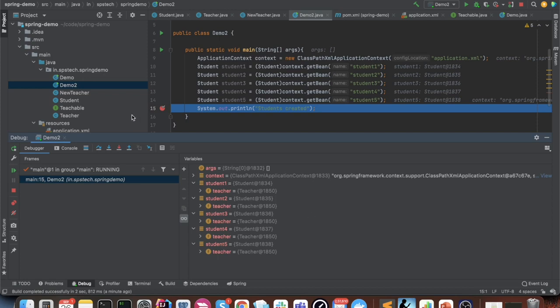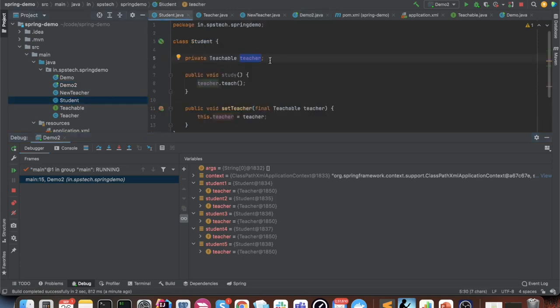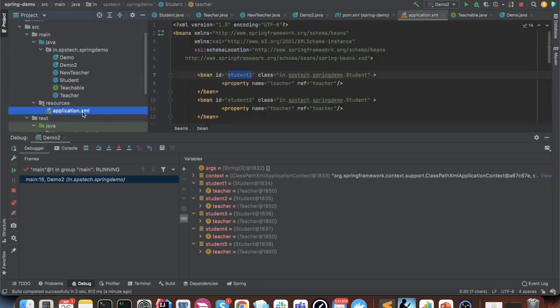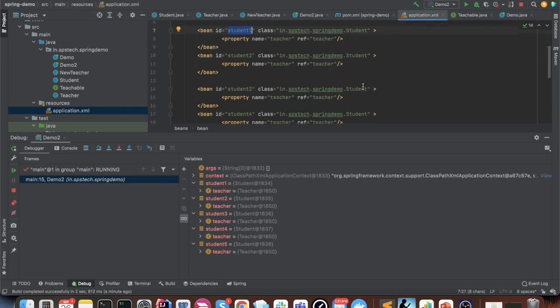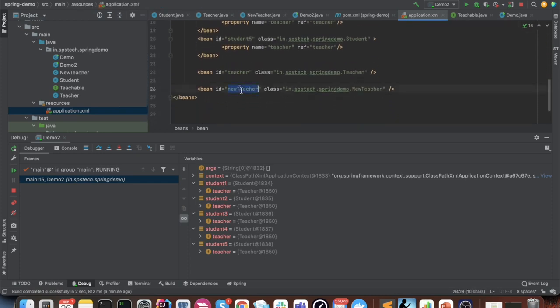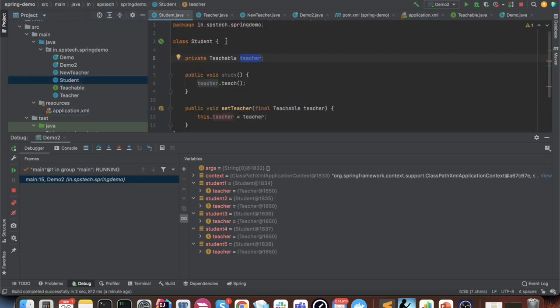Apart from that, you don't have to initialize the teacher here. The container is initializing it and setting it for you. Another advantage: suppose that you want to study from the new teacher instead of the teacher. You don't have to modify any code in your student class.